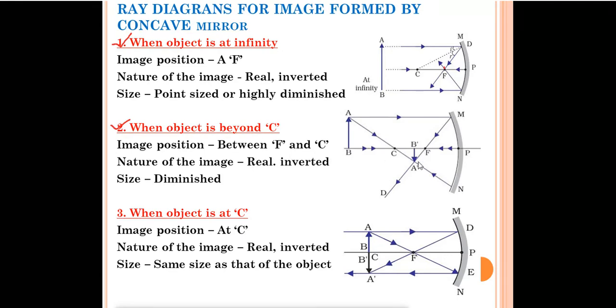And what will be the nature of the image? The two rays of light are actually meeting, so it is real and inverted. You can see it is inverted: the object has an up arrow and the image has a down arrow. The size is diminished, small size, smaller than the object.